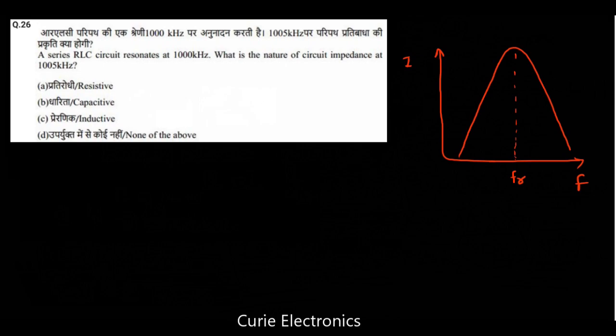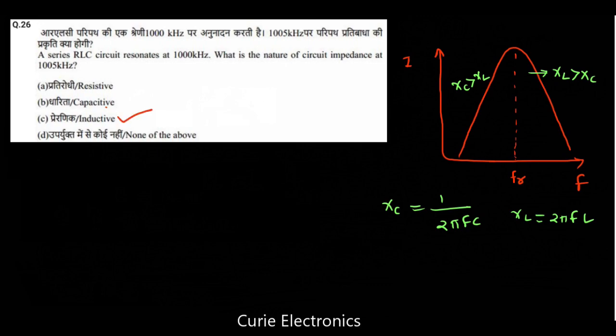At low frequency Xc is greater than XL, because what is the Xc equation? 1 upon 2 pi FC. On the right side of the resonance frequency, XL is greater than Xc. That is because XL equals 2 pi FL. So the answer is option C, inductive.